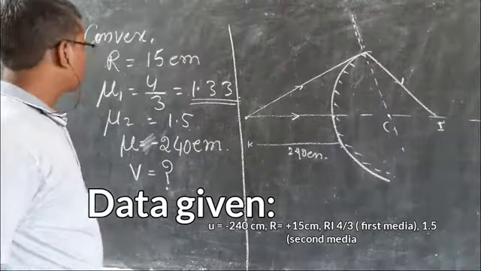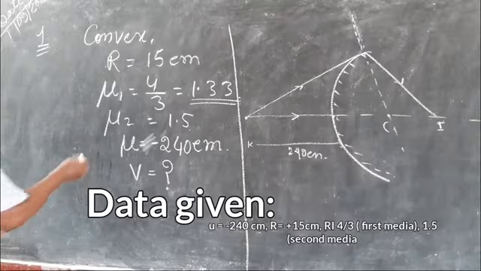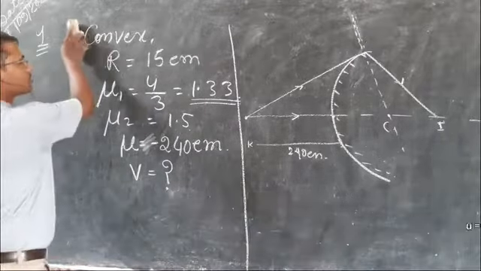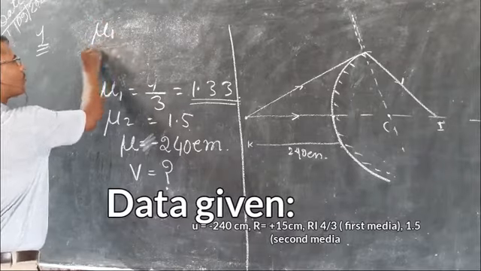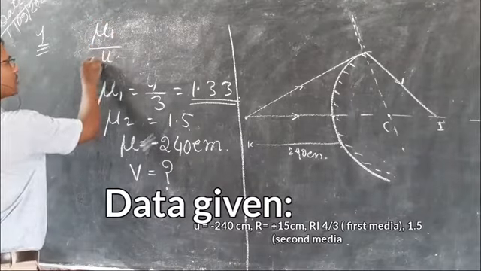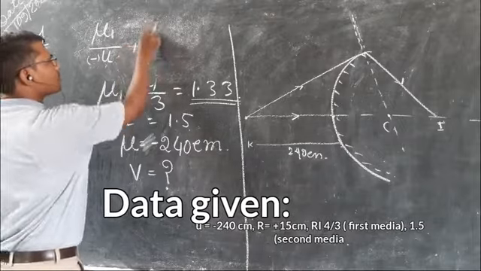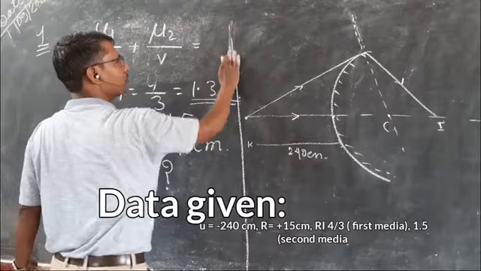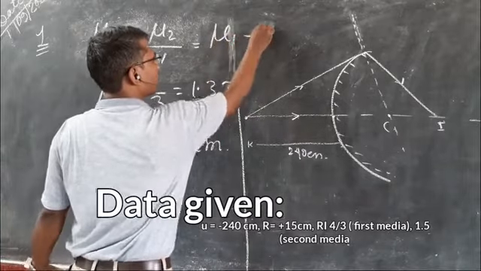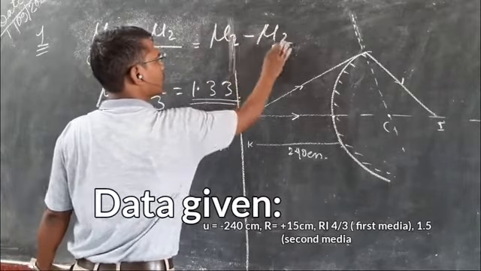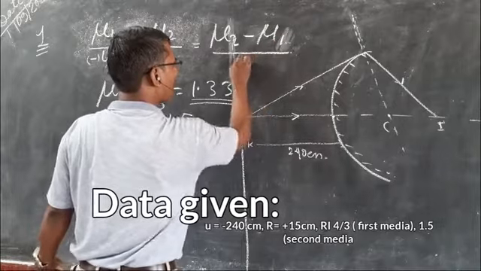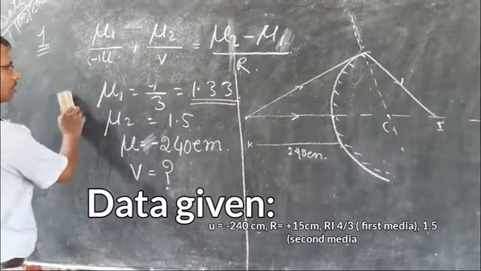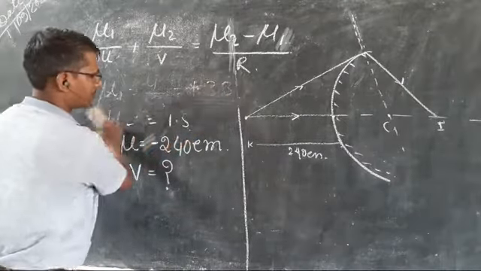Now, using this formula, what formula will you use? You will use mu1 upon u, that is minus u of course, plus mu2 upon v is equal to mu2 minus mu1 upon r. Now put all the values. Putting these values, what will you get?